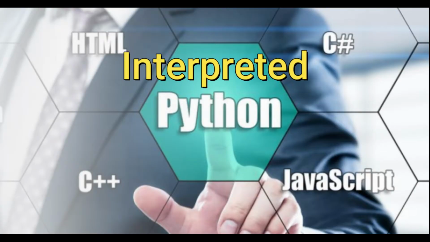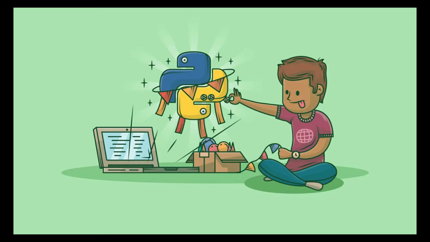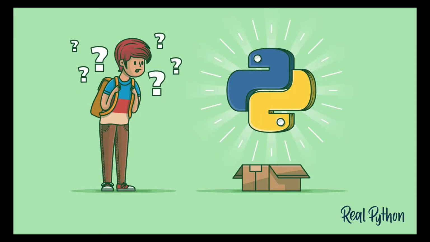Python is an interpreted, object-oriented, high-level programming language with dynamic semantics. Its high-level built-in data structures, combined with dynamic typing and dynamic binding, make it very attractive for rapid application development, as well as for use as a scripting language to connect existing components together. Python is simple, easy to use, and easy to learn. Its syntax emphasizes readability and therefore reduces the cost of program maintenance.